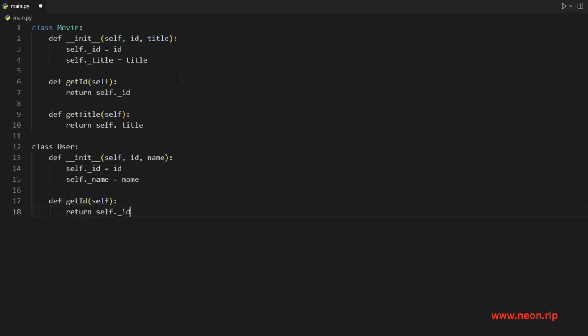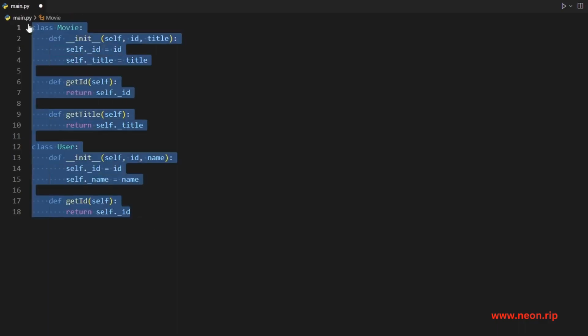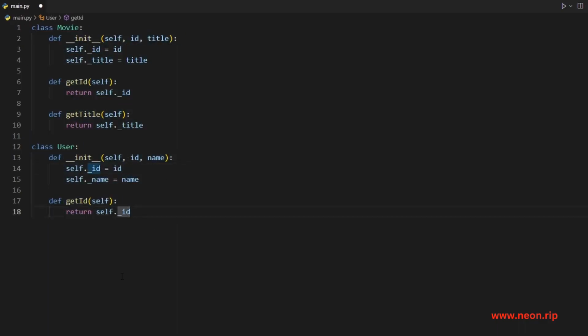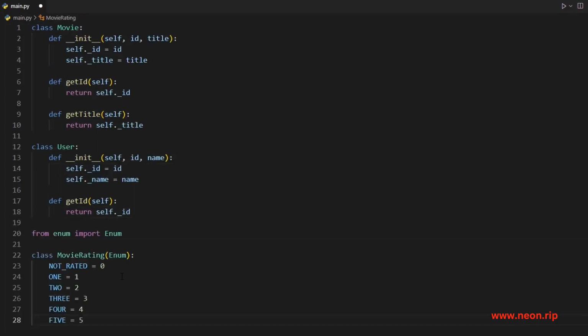So let's start with our movie and user class. In this case, they're both going to have a unique ID. The movie is going to have a title. The user is going to have a name, but we're not really going to be using the name very much. Of course, you could extend these classes to add additional information. We're going to have an enum to represent the movie ratings. Not rated is going to default to 0, and 1, 2, 3, 4, 5, they're going to have integer values, because this might come in handy when we actually want to calculate how similar two users' interests are.